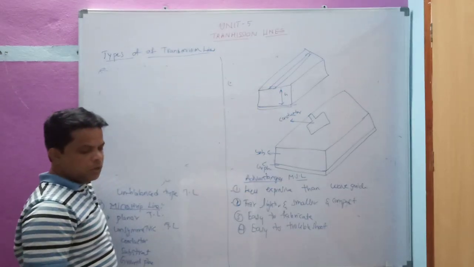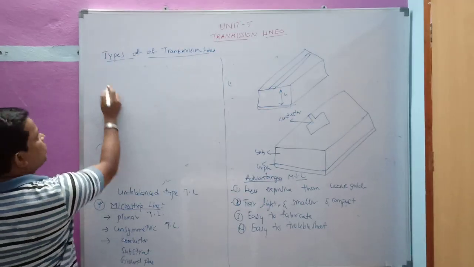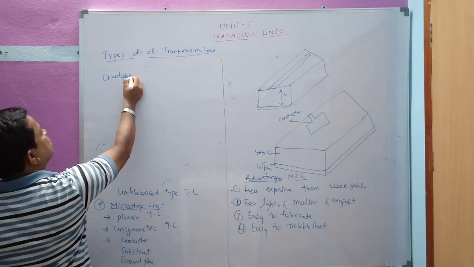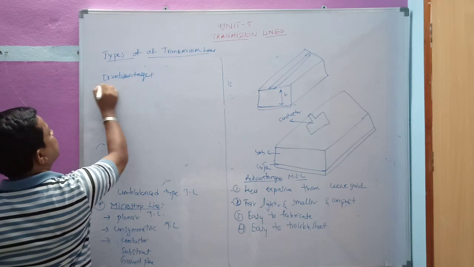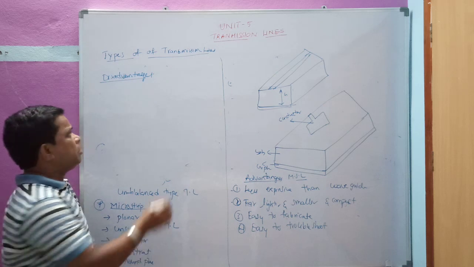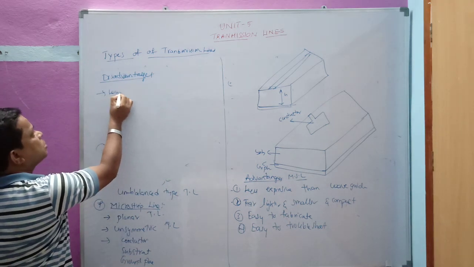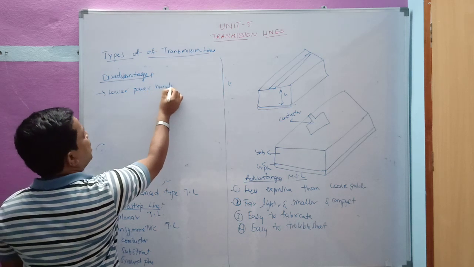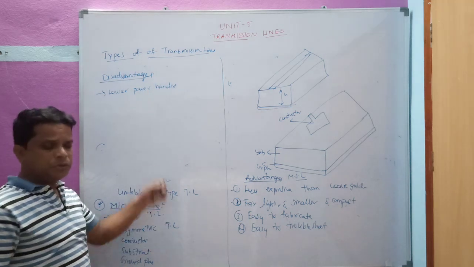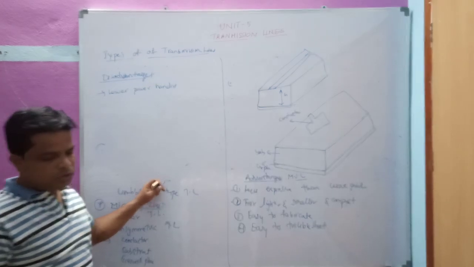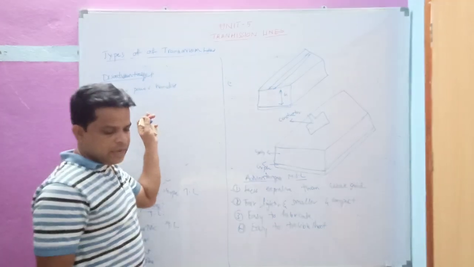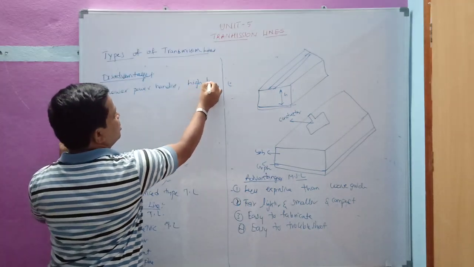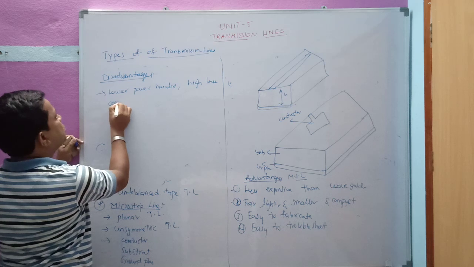First is lower power handling capability, so we cannot handle high powers by using microstrip lines. And second, we have high losses compared to the waveguide.